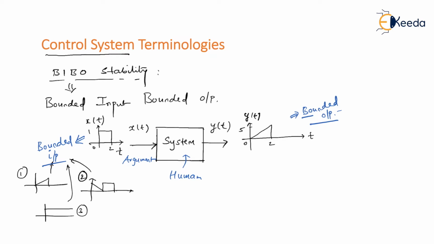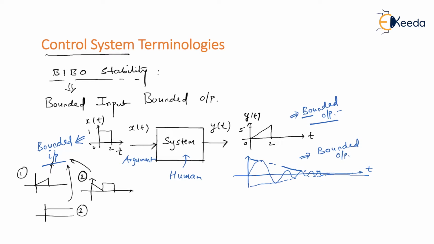So depending upon whether you get bounded output or not, we can say whether the system is stable or not. For example, if for given x of t, you are getting such y of t, which I'm right now drawing, as you can see here, you have some bounded output only, and then at the end, you get a steady state output without oscillations. Then even in this case, I can define this as bounded output.